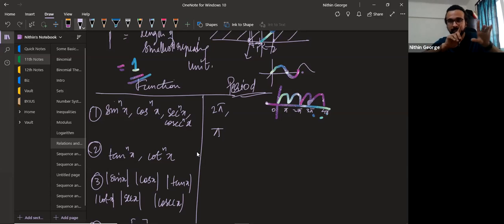Like you have from 0 to pi, you have from pi to 2 pi. Sin x goes like this from 0 to pi, and from pi to 2 pi goes like this. So sin square will go something like this only, but sin square will never become negative. It will remain correspondingly positive. So you can see that the period is becoming half here. Period was 2 pi here, period will be pi here.